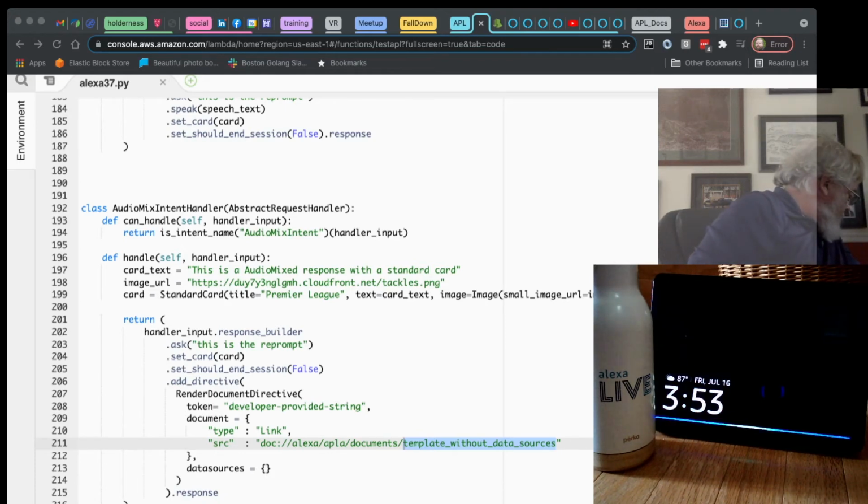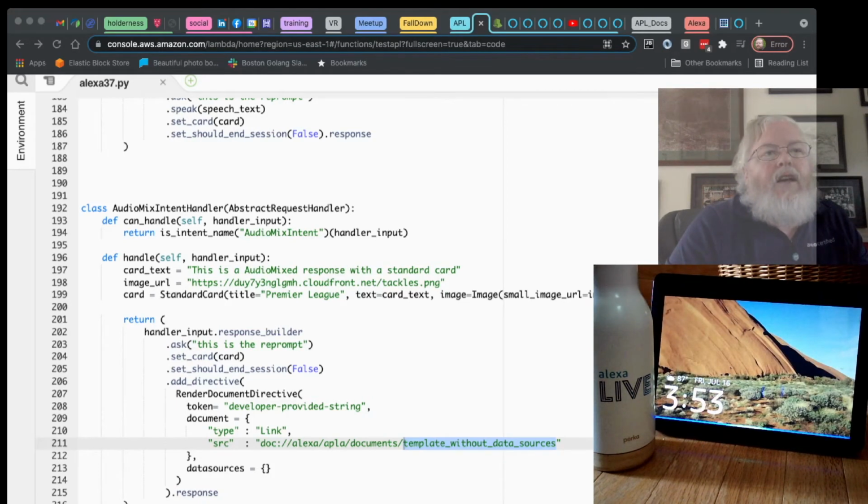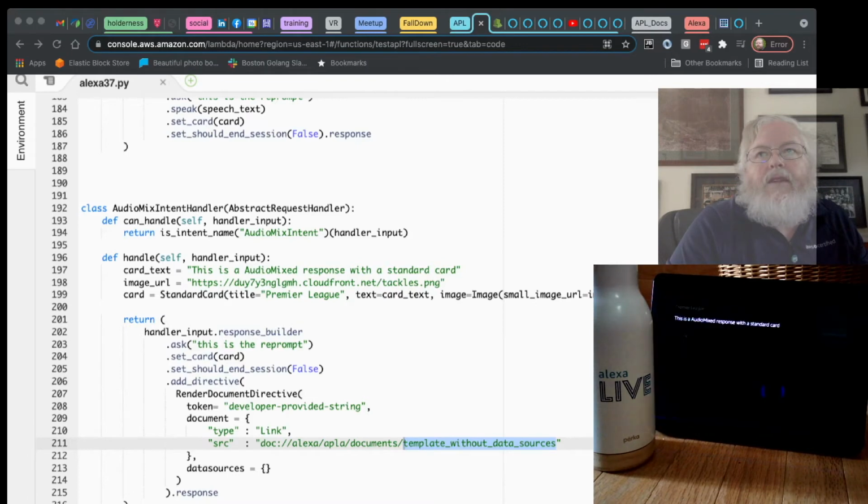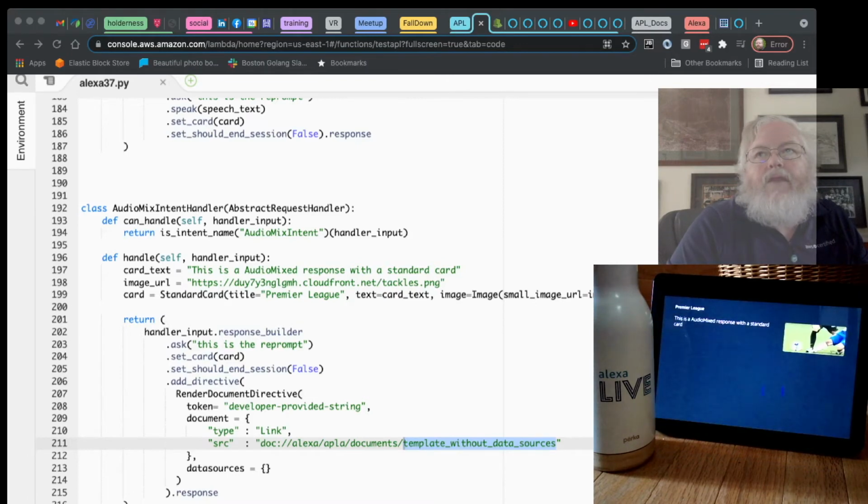Alexa, ask Charbox Kaylee for audio mix. Hey, this is hard-coded text that lives in the document template while there is crowd noise in the background.